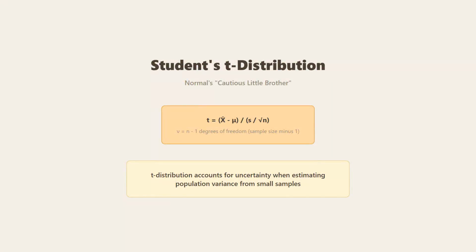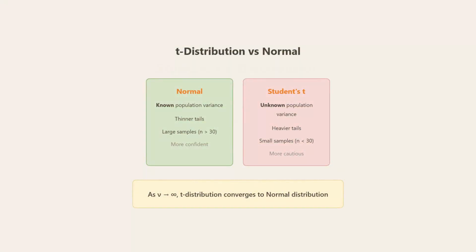Student's t-distribution is normal's cautious little brother. The formula is t equals x bar minus mu over s divided by square root of n, with nu equals n minus 1 degrees of freedom. The t-distribution accounts for uncertainty when estimating population variance from small samples.